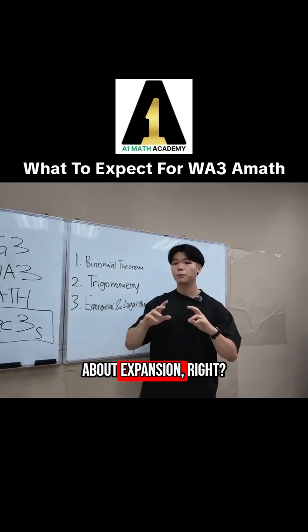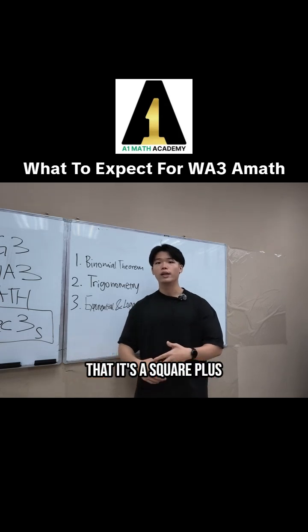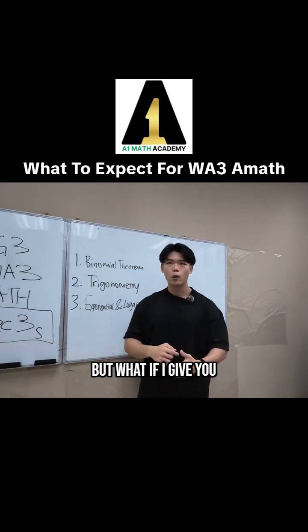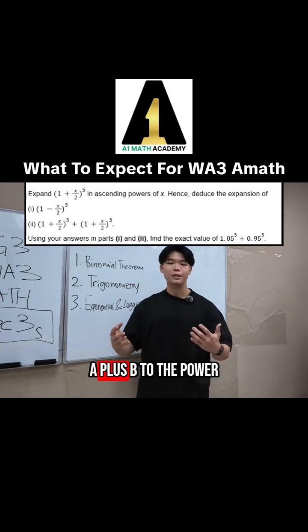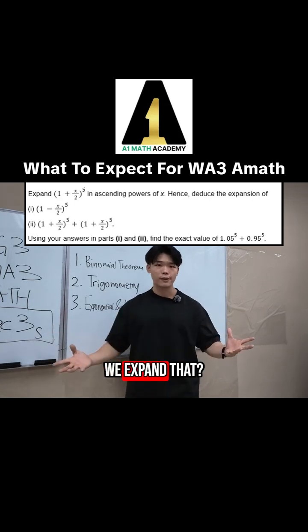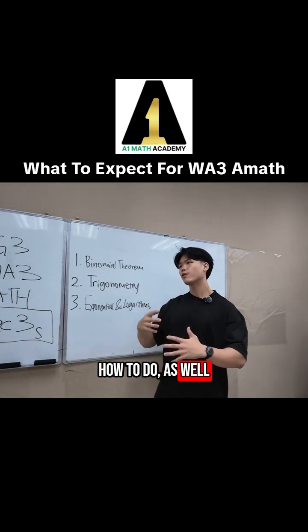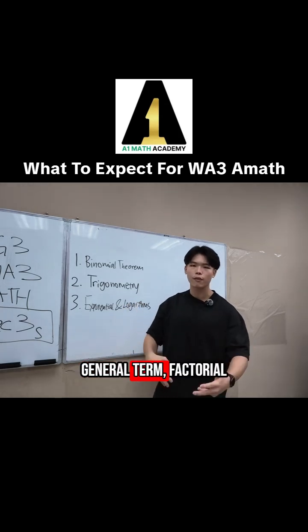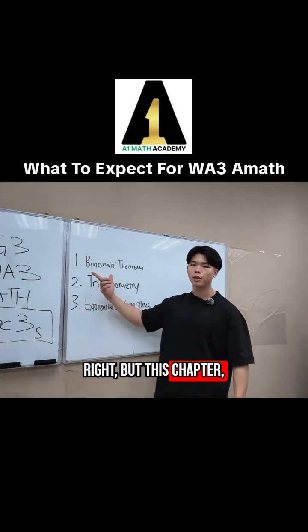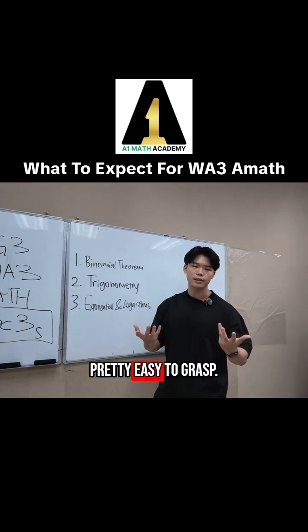Binomial theorem is just about expansion. So for example, (a+b)^2, you know that it's a^2 + 2ab + b^2. But what if I give you a scenario where it's (a+b) to the power of 7, or power of 8, power of 9? How do we expand that? That is what the binomial theorem basically teaches you how to do, as well as some other concepts, including general term, factorial, here and there. This chapter has very long workings, but the understanding of the topic is pretty easy to grasp.